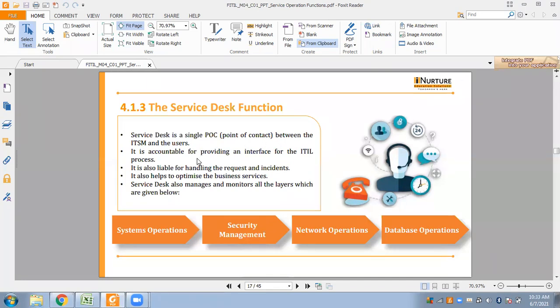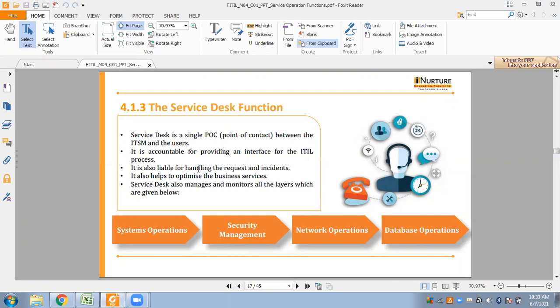So it is accountable for providing an interface for the ITIL processes. It is also liable for handling the request and the incidents. Communicating with the customer, managing the service request, the incident control, etc. These are few major functions.